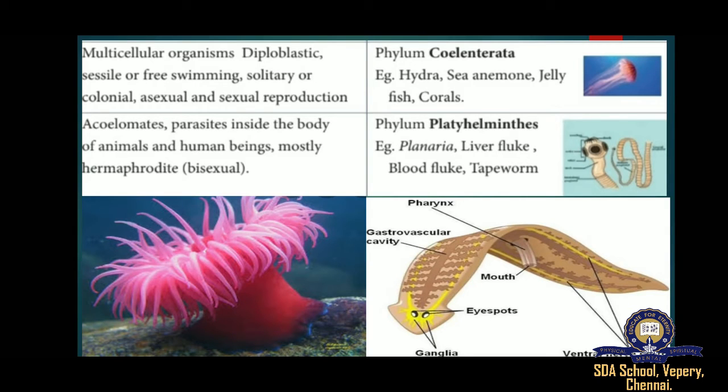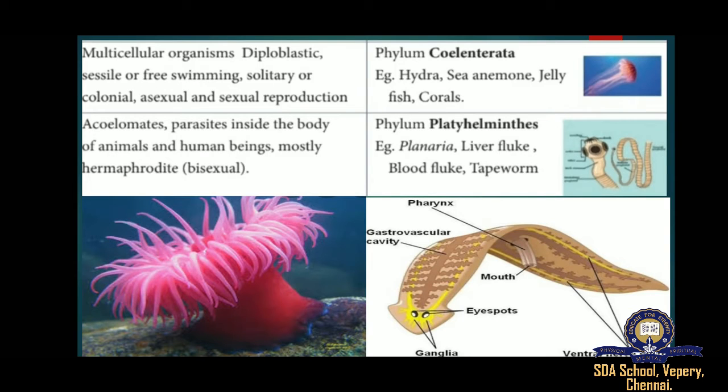Next one, characteristics and features of phylum Coelenterata. They are multicellular organisms exhibiting tissue grade of organization. Digestion takes place in the body cavity, the coelenteron. They can live in marine or fresh water, as I already told you. They can be solitary or live in colonies; each individual is a zooid.